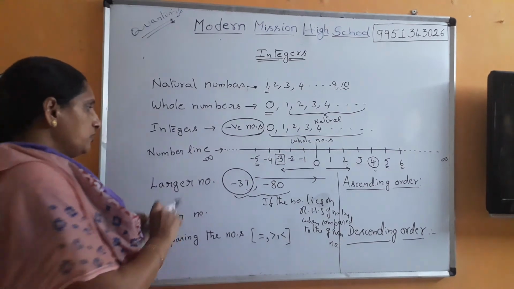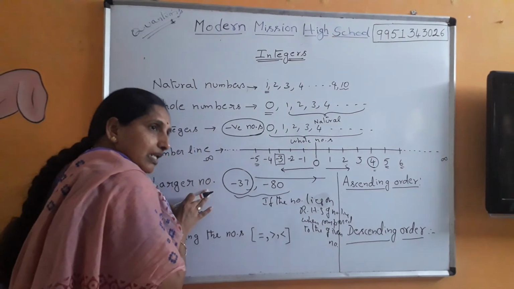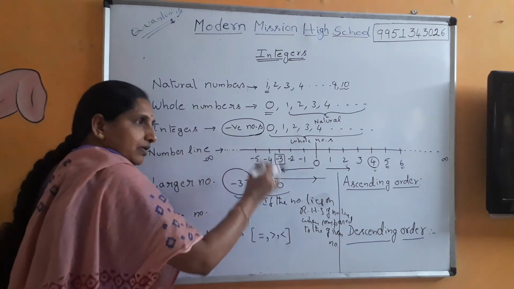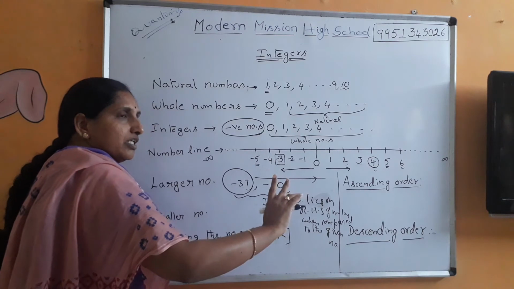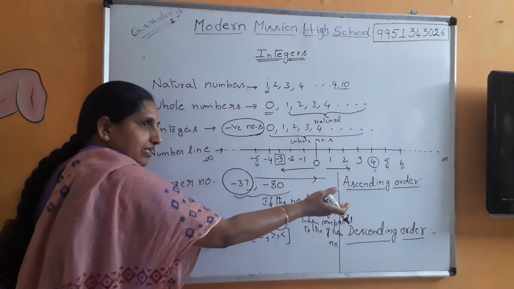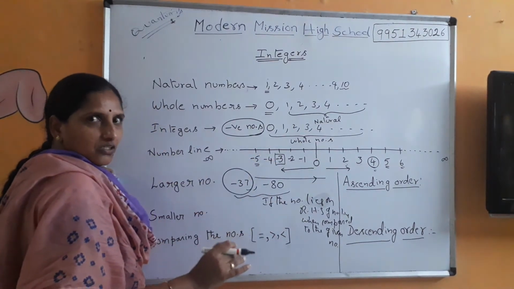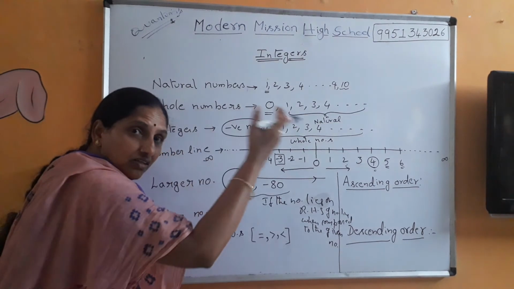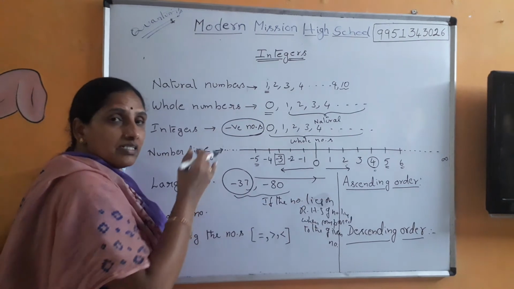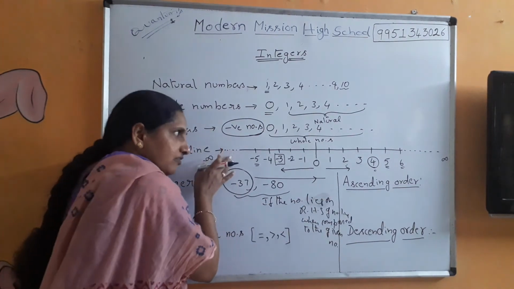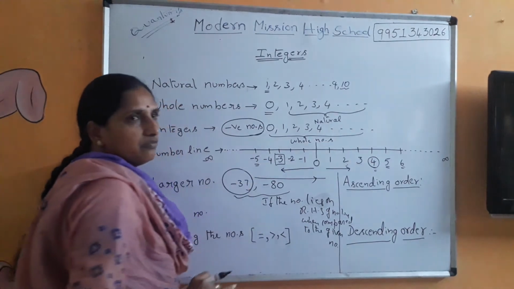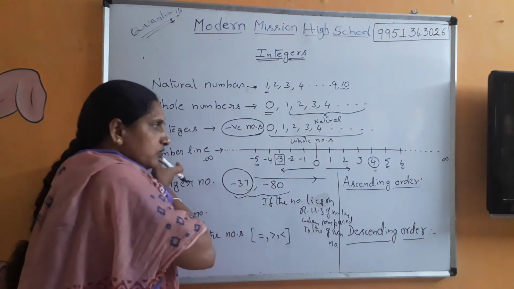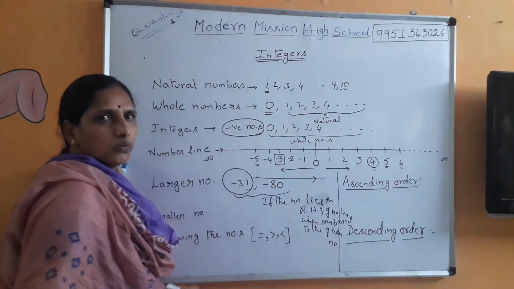So how do you decide whether the given number is larger when compared to the other number? On the number line, if you take two numbers, the number which is on the right hand side is larger, whether on the negative scale or on the positive side of the number system, as long as you go in one direction only.